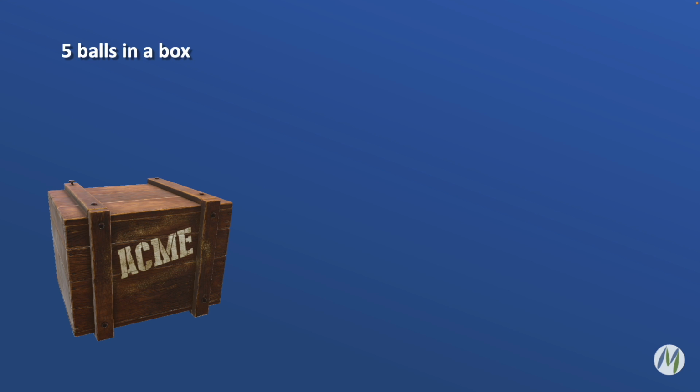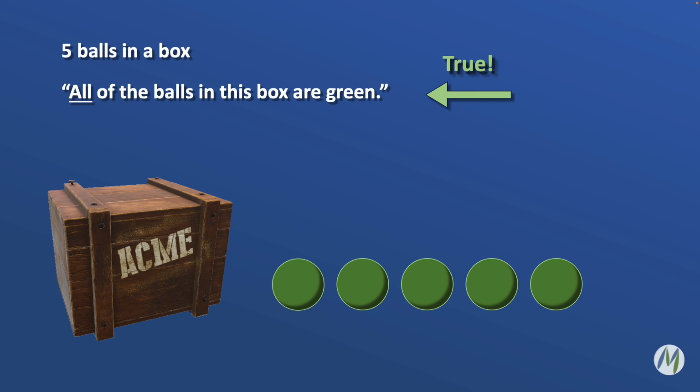Let's imagine that I have a box that has 5 balls in it, and I tell you that all of the balls in this box are green. If this statement is true, then all 5 balls are going to be green. If even one of the balls in the box is not green, then the statement wouldn't be true. So all is pretty straightforward. All means all, every single one.